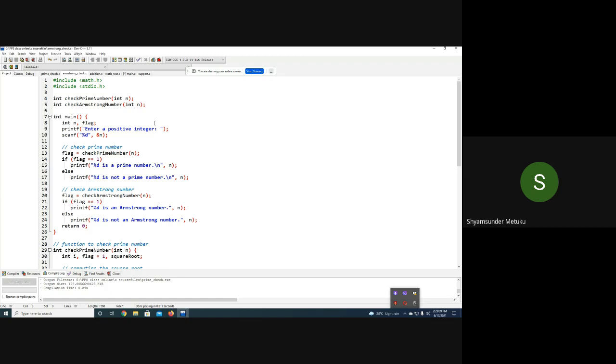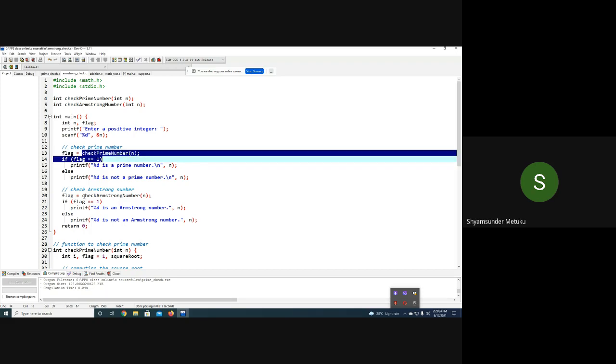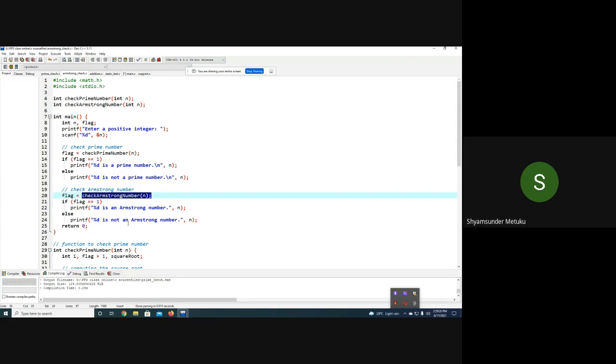Whereas this program is simple: you give some input and it will be verified. Is it a prime or an Armstrong? Here it's not going to print the different prime and Armstrong numbers. It only verifies. You can see here, you are checking the prime number and the Armstrong number. That's it. There's no other way of doing it. The logic is the same. Function declarations are coming for two different functions, one checking the prime number and one checking the Armstrong number. Both of them will return an integer and also the inputs are integers.